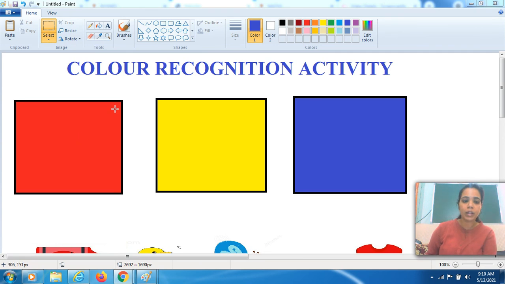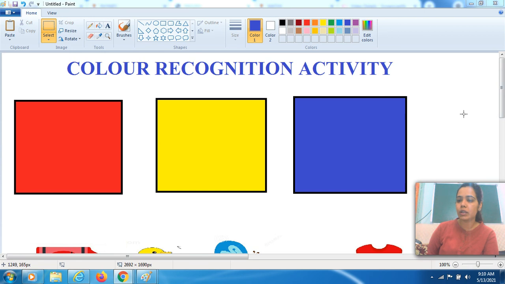Okay, so as you see there are some squares given to you. This is red, this is yellow, and this is blue. So you can take different colors of cloth with you. Okay, if you don't have different colors of cloth, like red, yellow, blue cloth, so it's okay. You can take A4 size sheets of different colors, like red A4 size sheet, yellow A4 size sheet, blue, green. Okay, so you can take different colors of A4 size sheets.